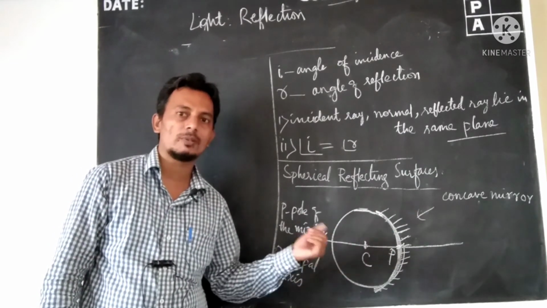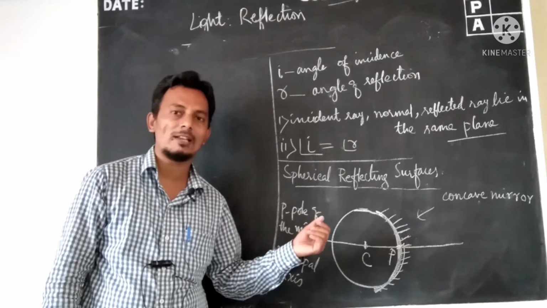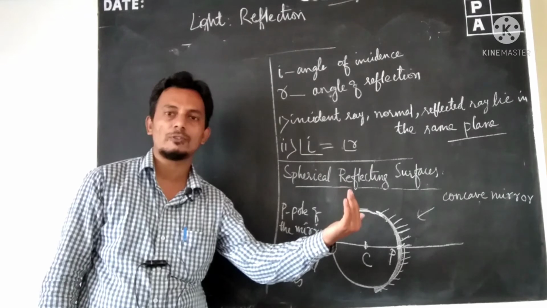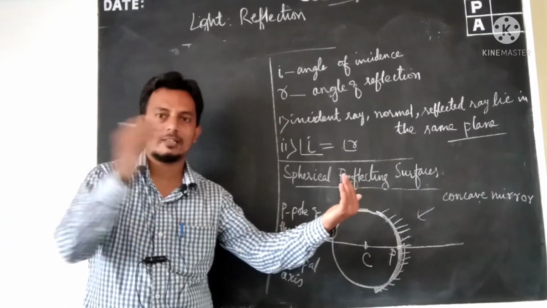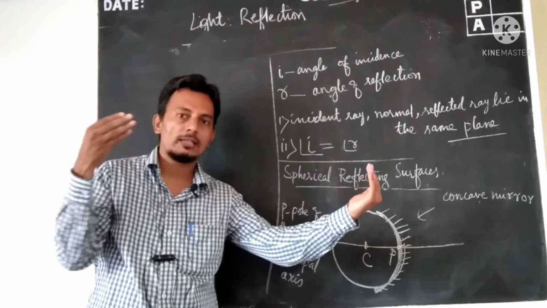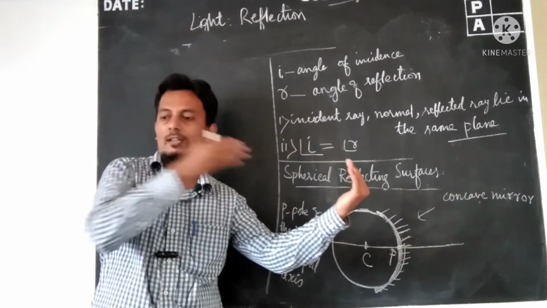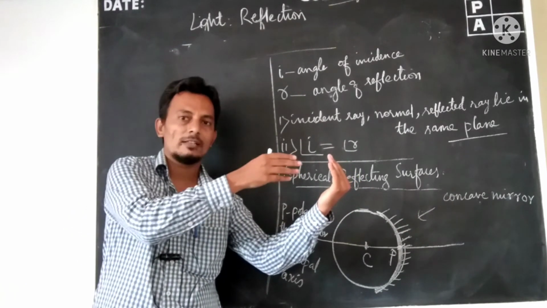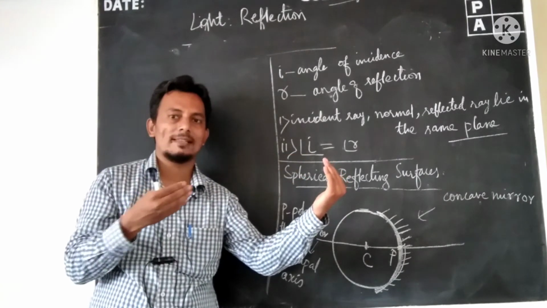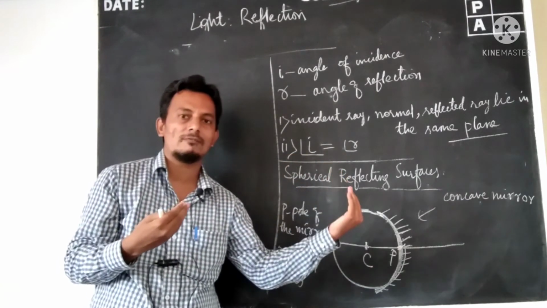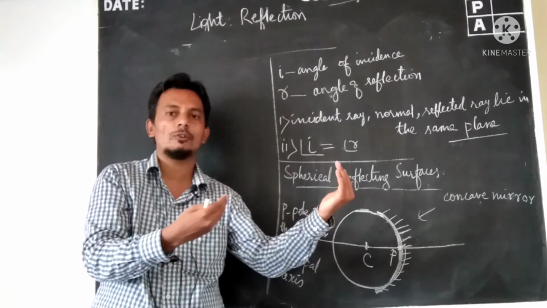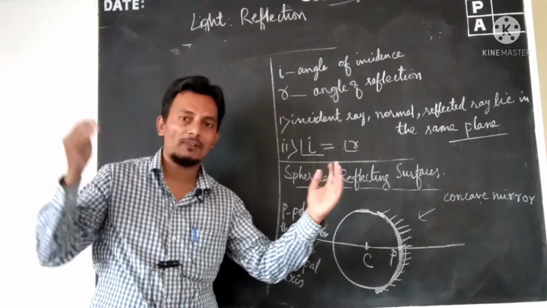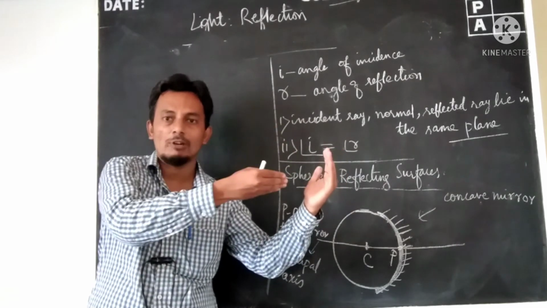To find this, take a source of light, and in front of it a concave mirror. A continuous beam of light is falling on the concave mirror, and it will reflect because it is a reflecting surface. There will be a point where all the rays of light that are incident will converge.